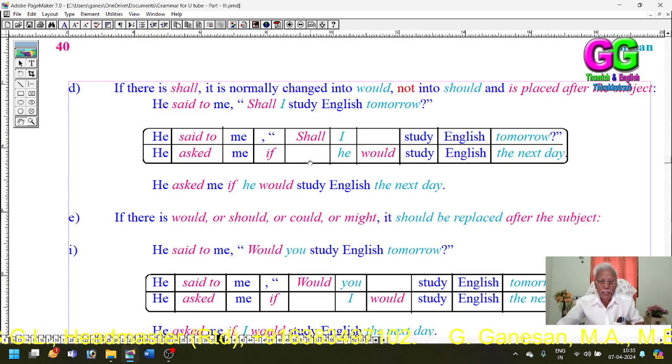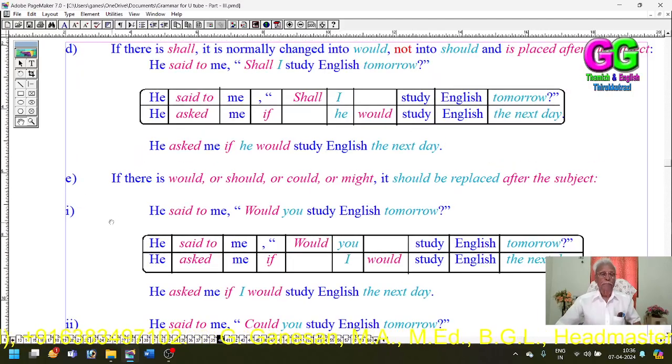Then the subject I, first person, refers to the speaker. The speaker is he. So I is changed into he. The answer is: He asked me if he would study English the next day.